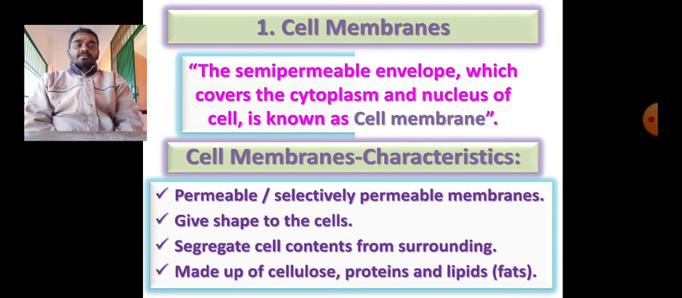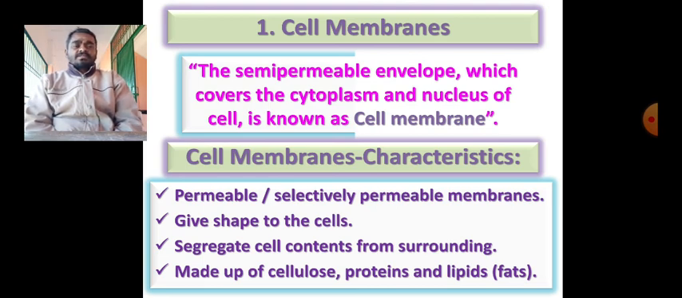The first one is the cell membrane. So, what is the cell membrane? How can we define it? The cell membrane is defined like this: the semi-permeable envelope which covers the cytoplasm and nucleus of the cell is known as the cell membrane.